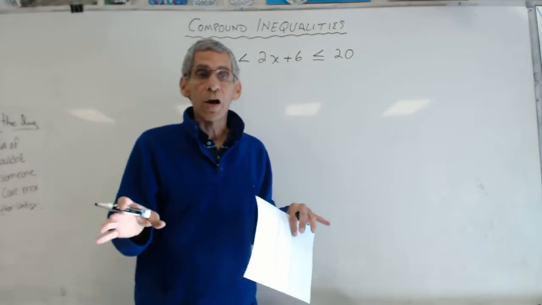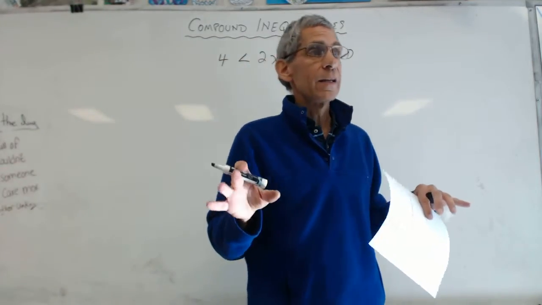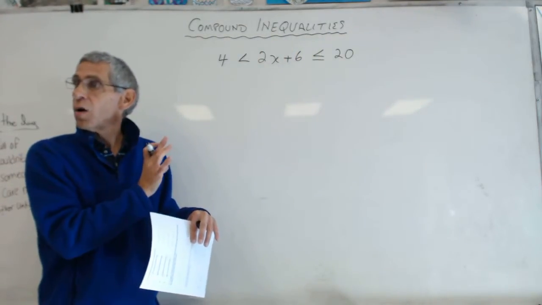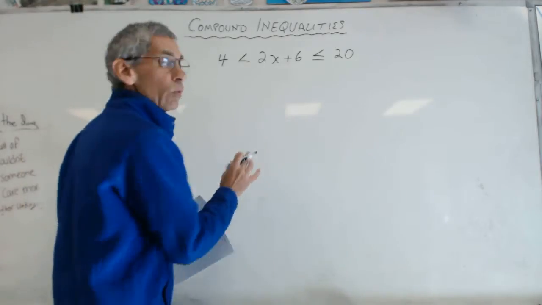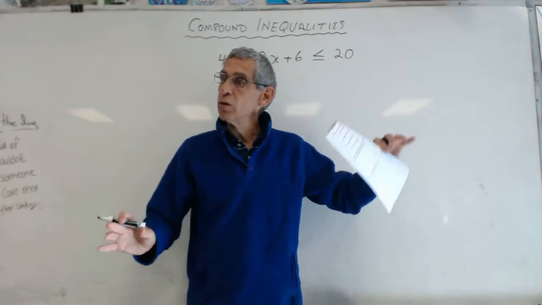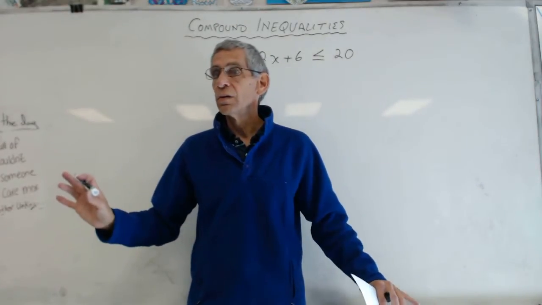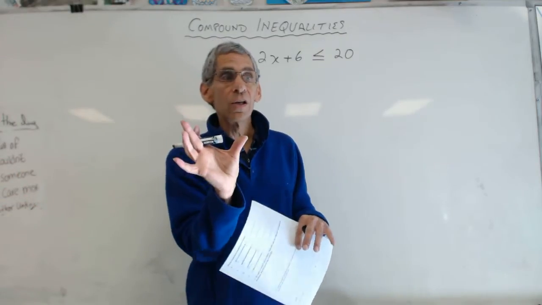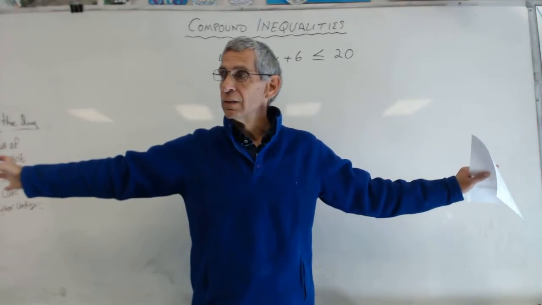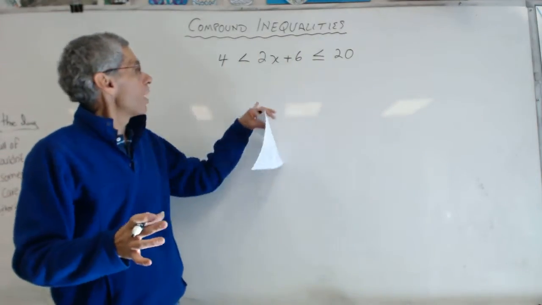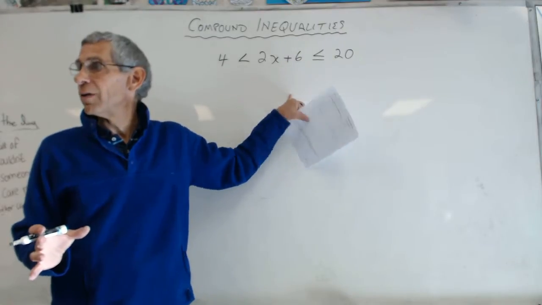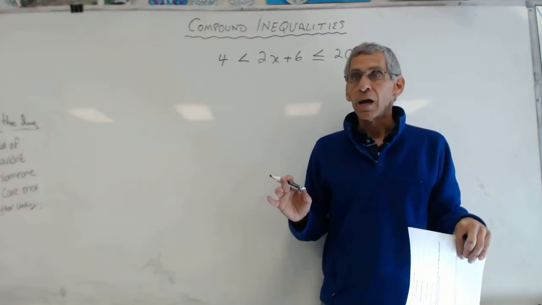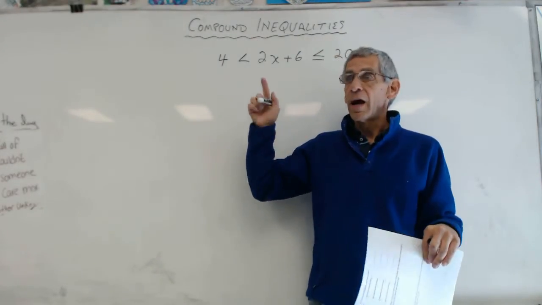Or the cool part is I could do it right now the way it's written. Only I have three sides. So instead of the golden rule of algebra saying whatever you do to one side, you do to the other, whatever you do to the middle, you have to do to both other sides. Now, what do I want in my middle? I want an x.